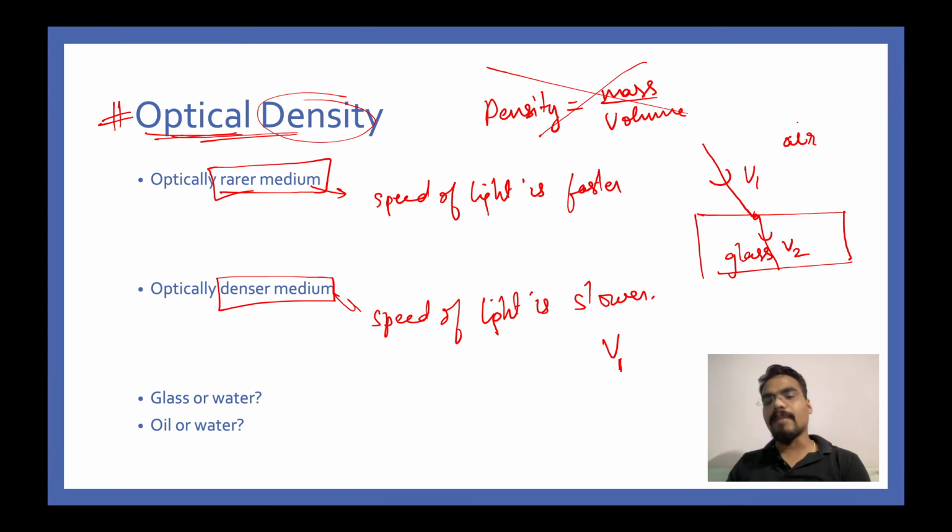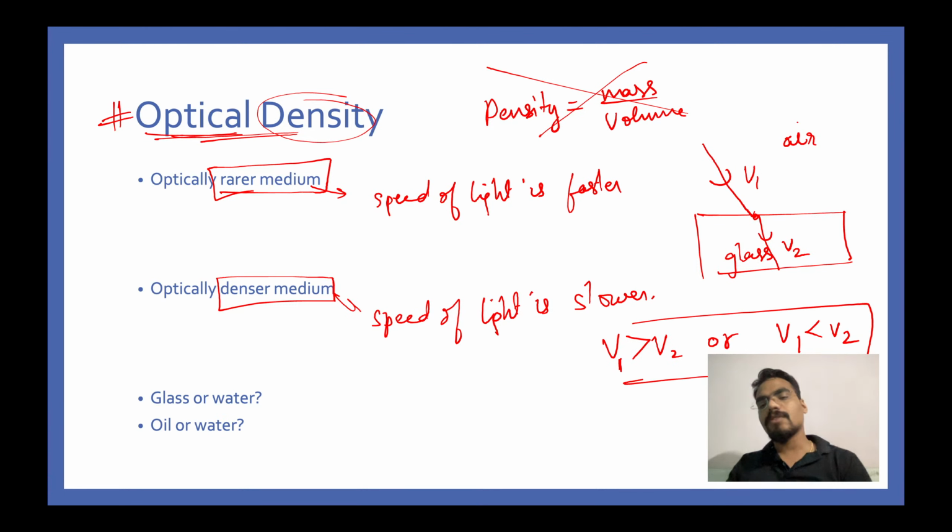Just let me know in the comment box or chat box whether v1 is greater than v2, or do you think v1 is less than v2? Quickly write it down in the chat box so that I get to know that everybody is alive and everybody who is watching this session is interacting with me on a per second basis.